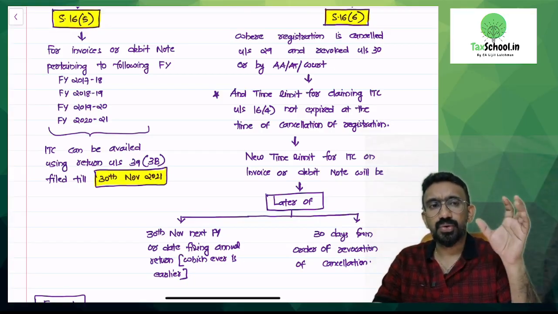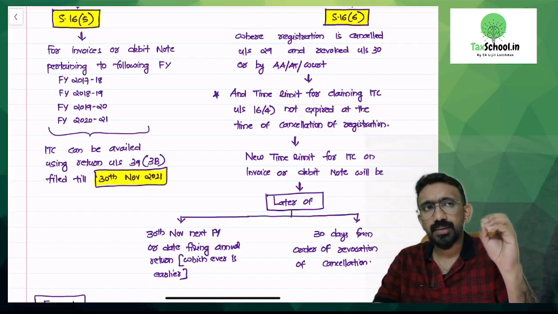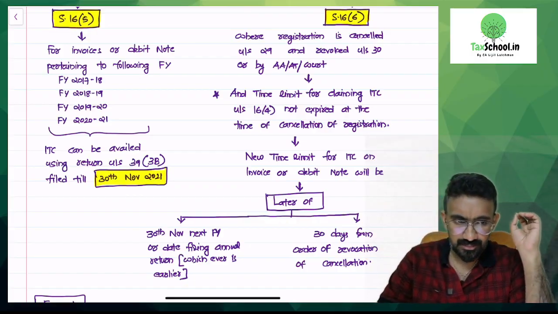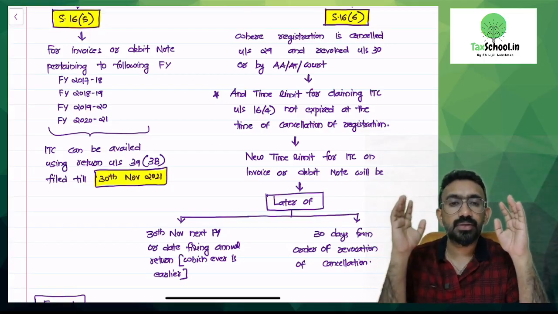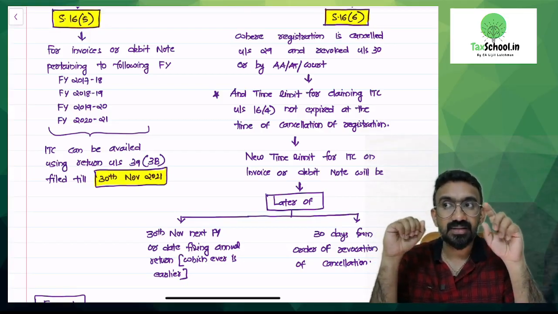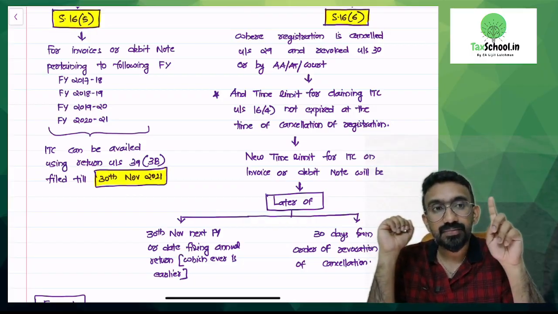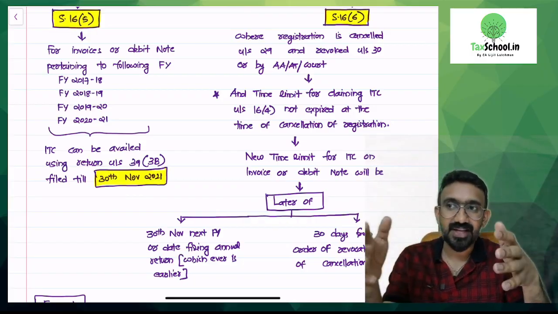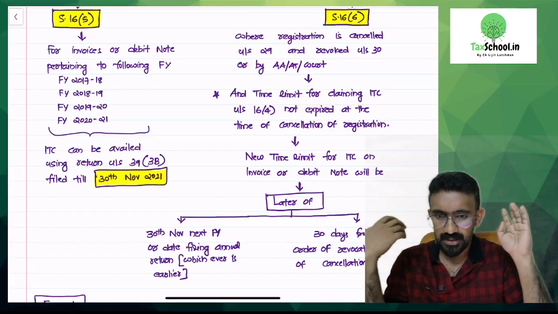I was going to, for a financial year, I am taking an old financial year, 2023-24. For this 2023-24 financial year, the time limit to claim ITC would be 30th of November 2024. By 30th of November 2024, I could have taken all the credit. Any time before that, I can take the credit. That is allowed, right?